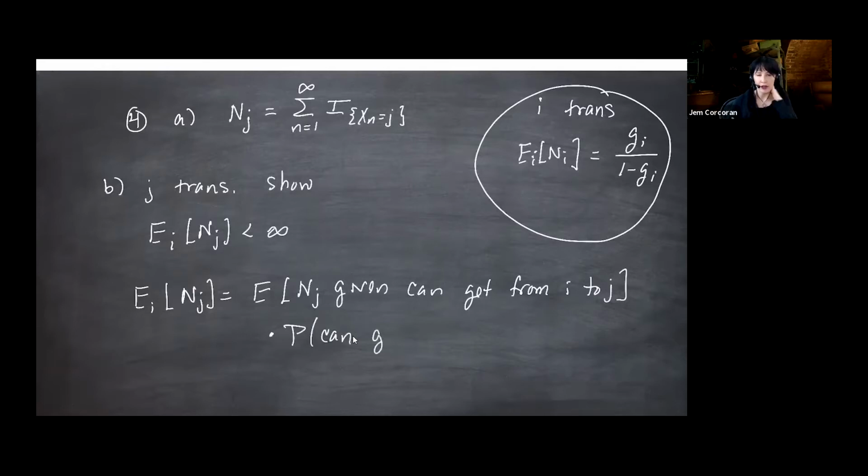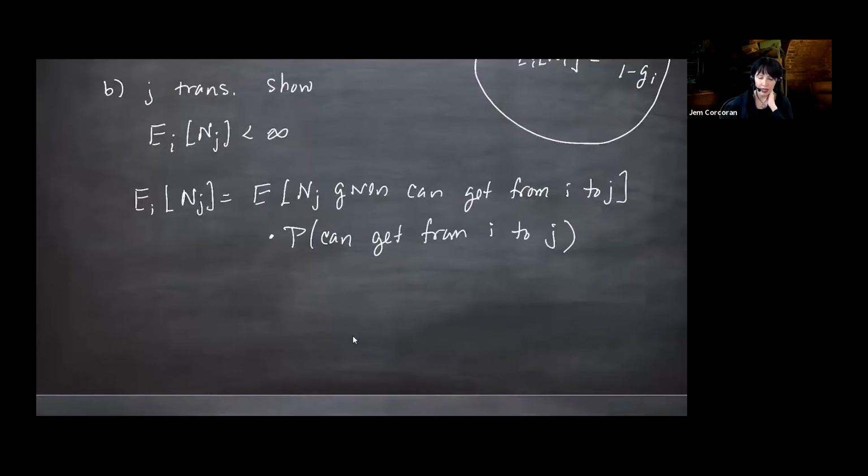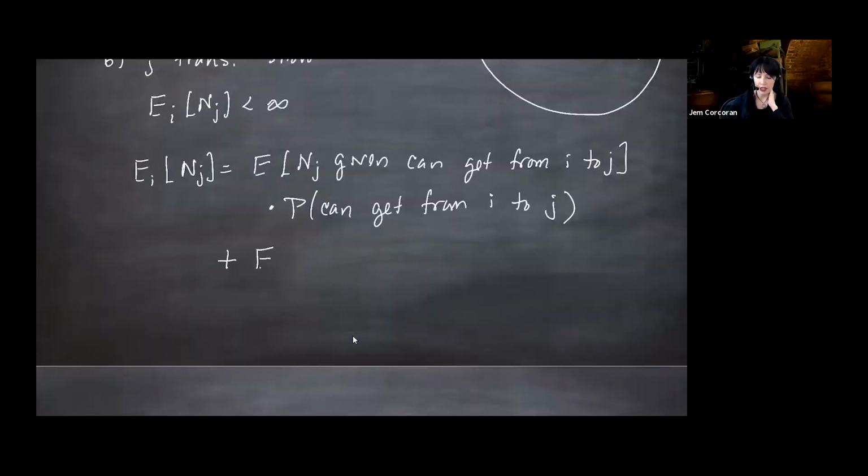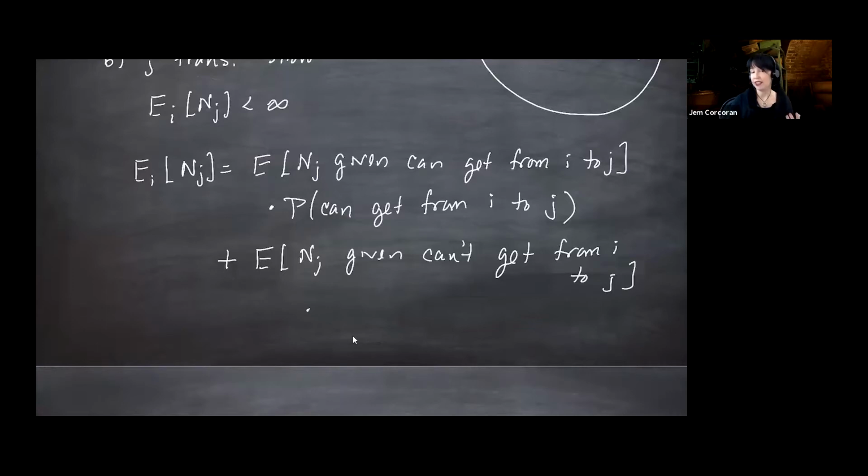And then the other part of this would be, so I'm conditioning on a single event, which has 2 possibilities. I can get from I to J, or I can't get from I to J. So then I would want the expected number of hits on J given we can't get from I to J, times the probability we can't get from I to J. And the second expectation is 0 because it's saying what is the expected number of hits on state J starting from I? And you're in the case where you can't even get to J at all. So this whole term is 0.